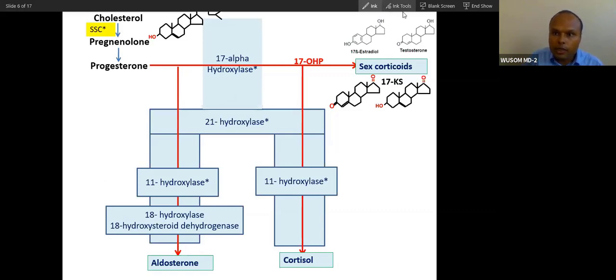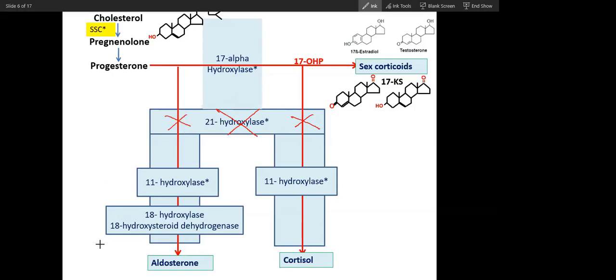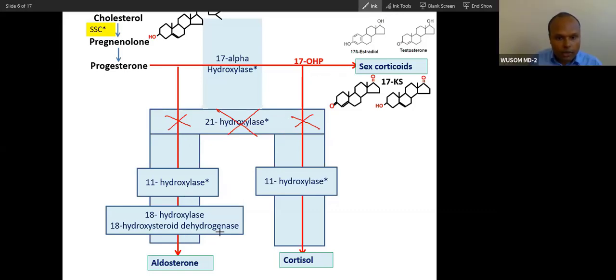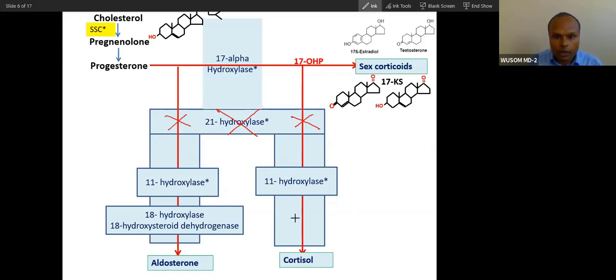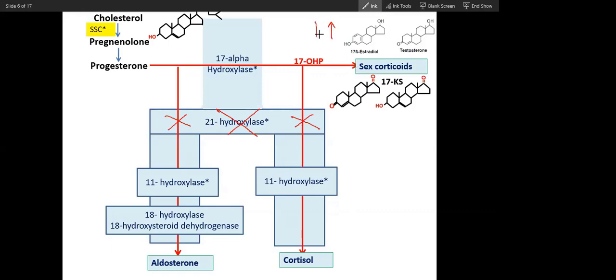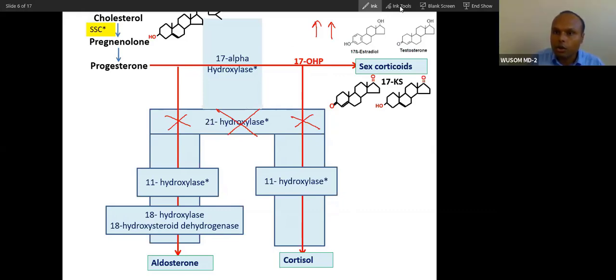Now, see, what will happen if 21 hydroxylase is deficient? What will happen? There will not be production of either of these, aldosterone and cortisol, because 21 hydroxylase is required for production of both of these. So this will be high. Sex corticoid will be high. In 21 hydroxylase deficiency, you can see sex corticoid will be high.